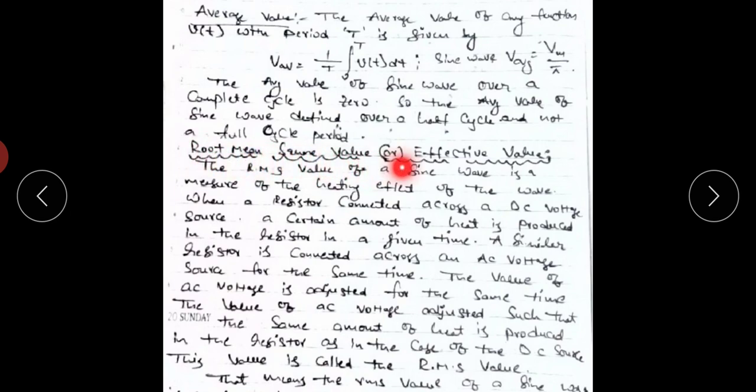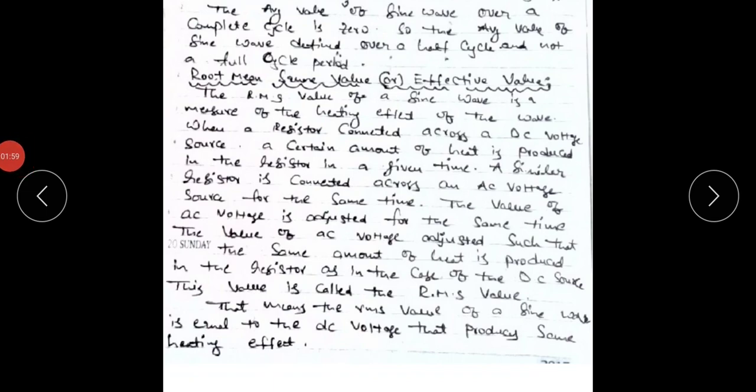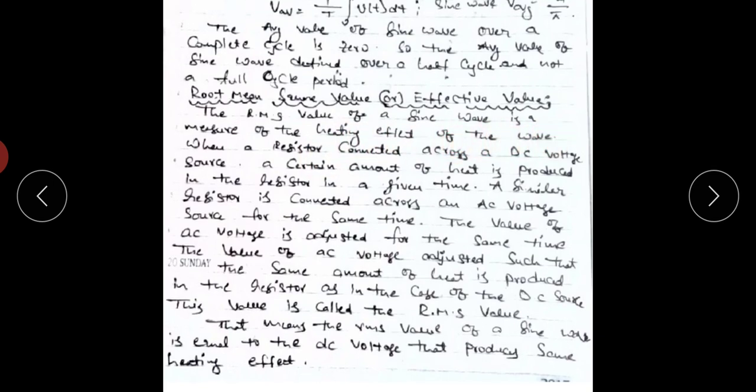So next one, root mean square value or effective value, also called RMS value. The RMS value of a sine wave is a measure of the heating effect of the wave. When a resistor is connected across a DC supply, a certain amount of heat is produced in the resistor in a given time. If a DC source is connected across a resistor, DC current flows through the resistor. In that case, the resistor produces some heating effect.